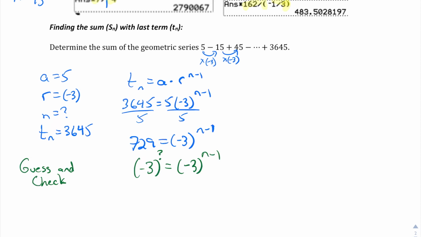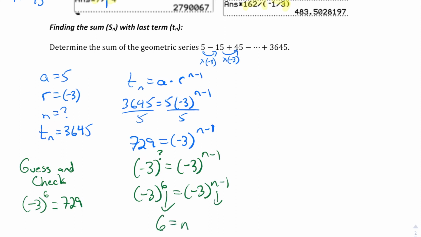So what I want is the same base on each side. So I must make 729 base -3 to some exponent. I'm going to put a question mark to represent that. So over on the side, I'm going to do -3 in brackets, and I just punch in things. And I honestly, generally, you're going to get pretty close, if not exactly. This one works out to exponent 6. So -3 to the exponent 6 equals -3 to the exponent n -1. So once we have the same base, we can drop the exponents. So in this case, n is 7.